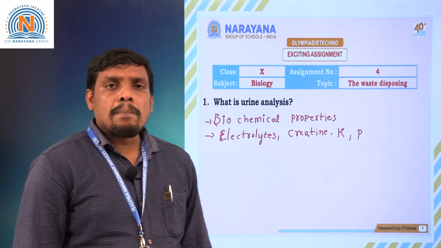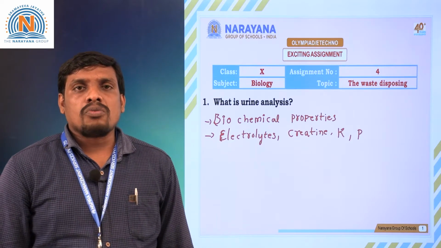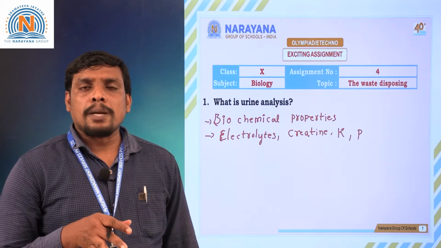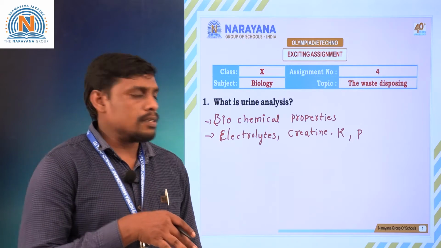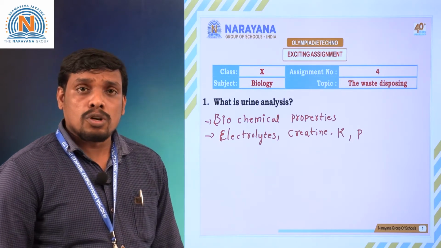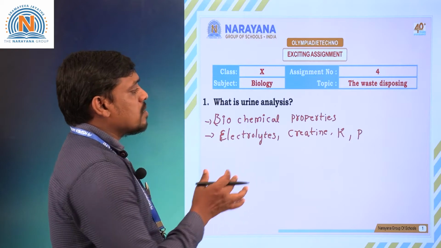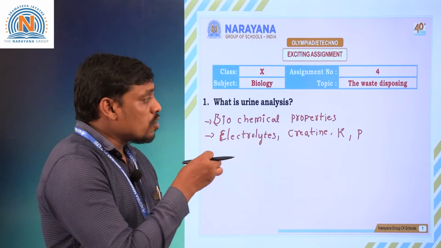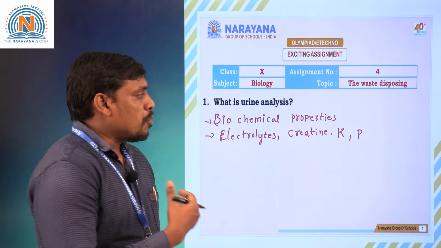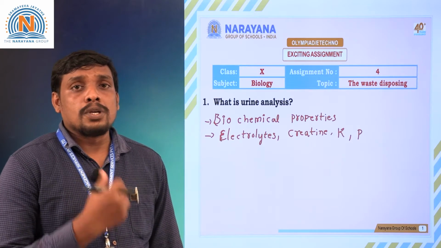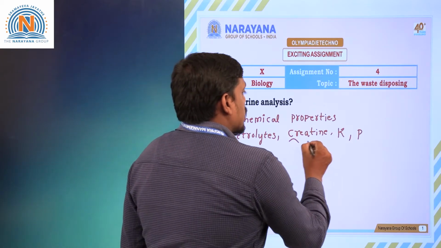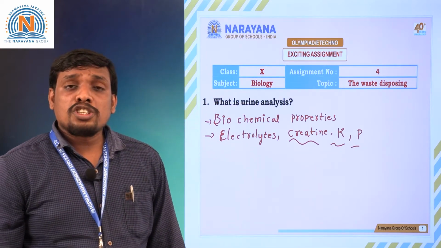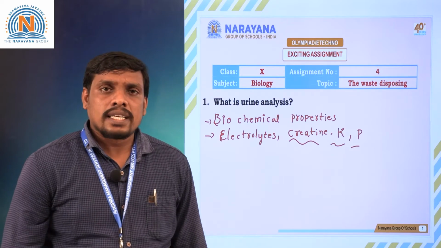What do you mean by urine analysis? The biochemical analysis of urine, which helps to determine the pH of our urine. At the same time, to know the normal functioning of kidneys, urine analysis plays an important role. The amount of electrolytes, creatinine, potassium and phosphorus present in the urine can be known, which determines the normal functioning of our kidneys.